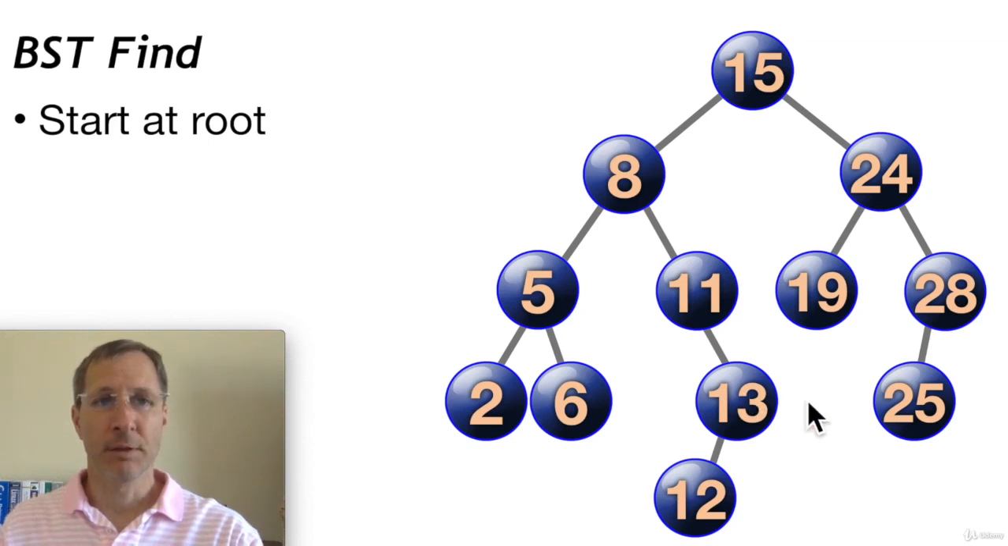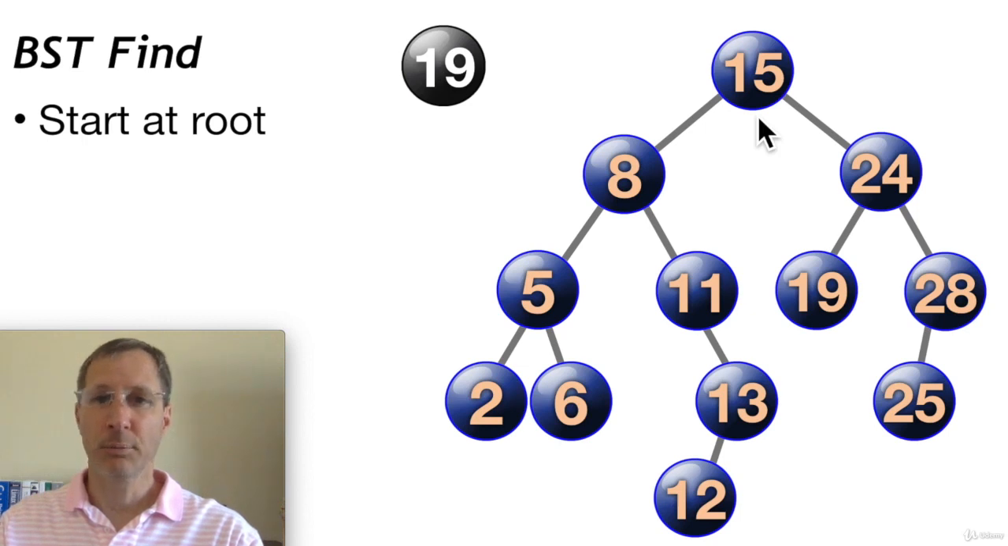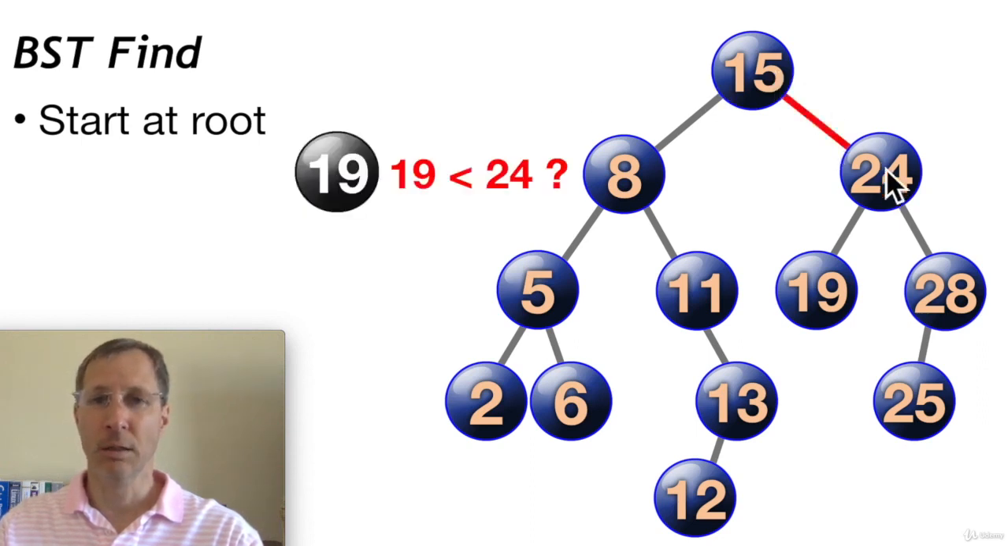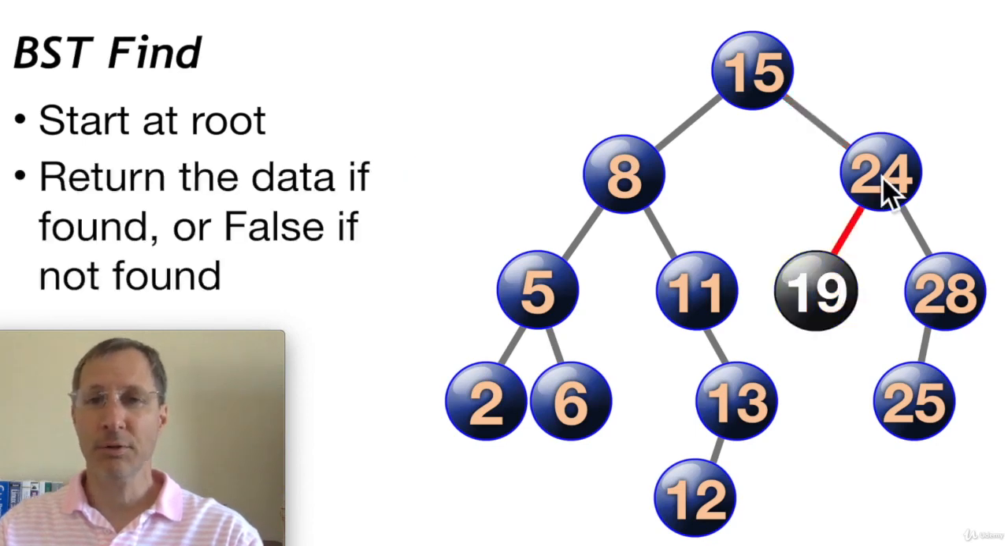Now let's look at the find method. Again, with find, we'll always start at the root. Here it's 15. And we're going to do comparisons. So if we want to find 19 in this tree, we're going to start by comparing 19 to 15. Is 19 less than 15? No, it's greater. So we descend down the right subtree. And then we compare 19 to 24. 19 is less than 24, so we go down 24's left subtree. You can see how with each comparison and decision we descend down one subtree. That cuts in half the number of remaining possibilities to locate an item.